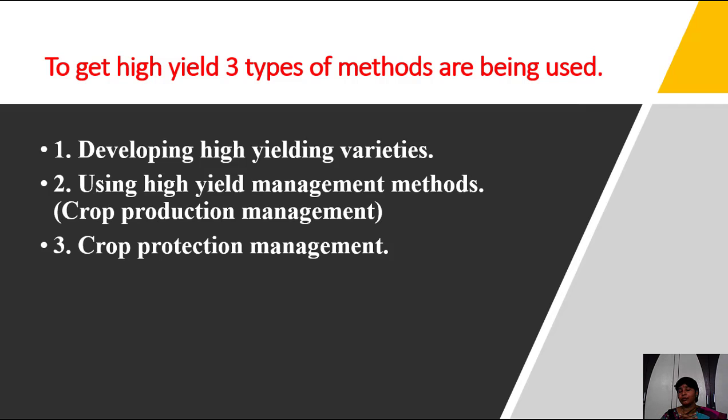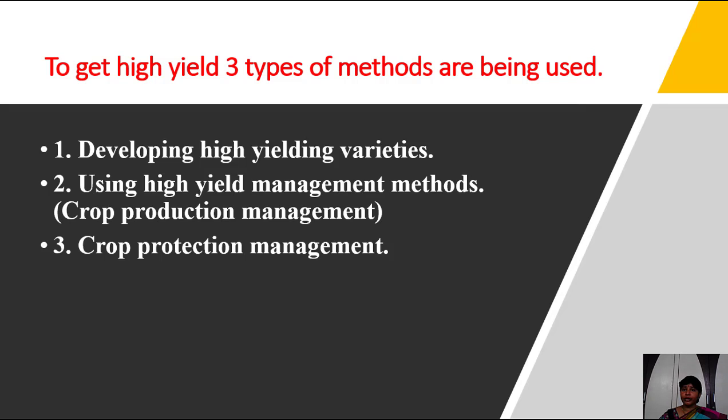Mostly we use high yield management methods, like irrigation methods. In irrigation methods, we use less water, with methods like drip irrigation, sprinklers, and fertilizers. These are different high yielding management methods we have to follow. Then crop protection management is also very important. When the crops get any disease, we have to follow a natural way of curing.